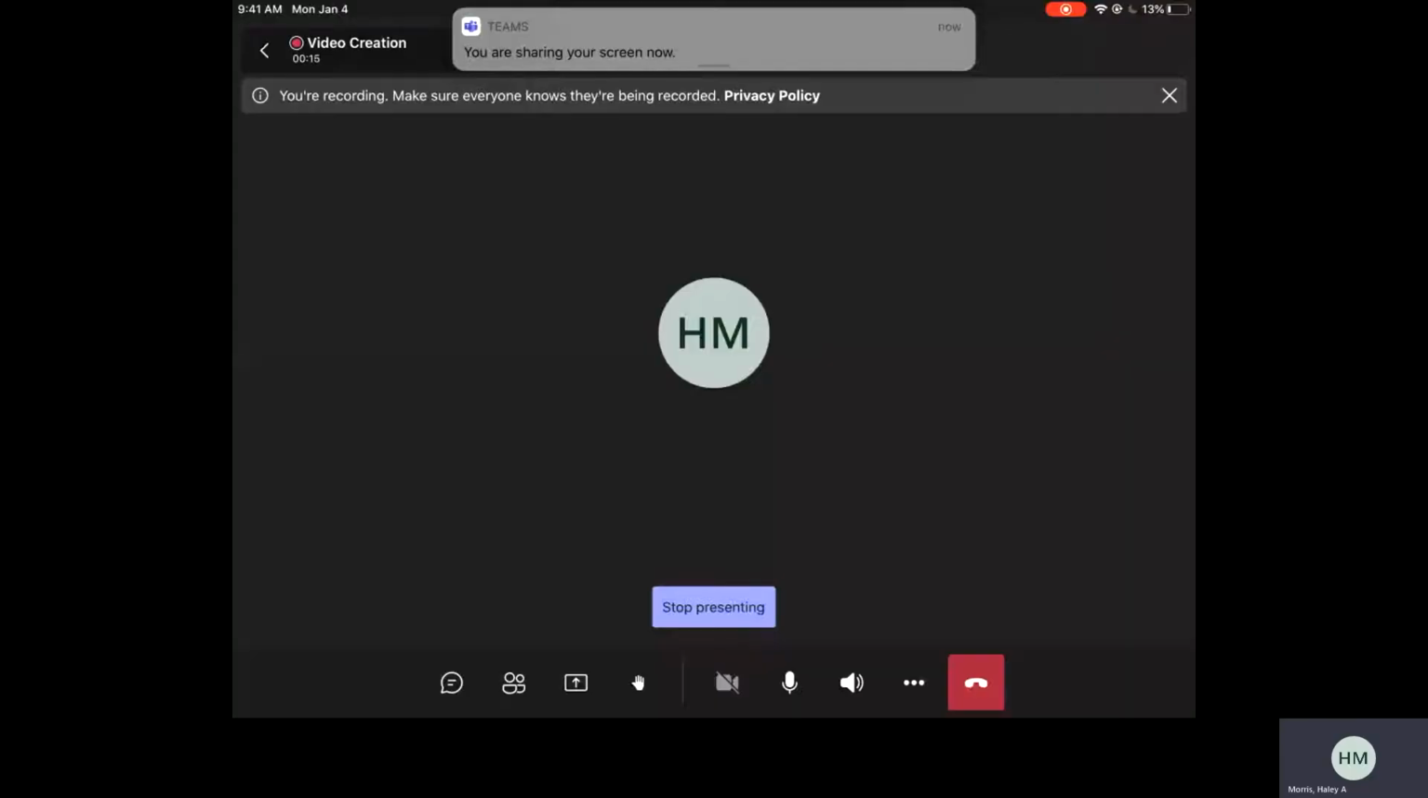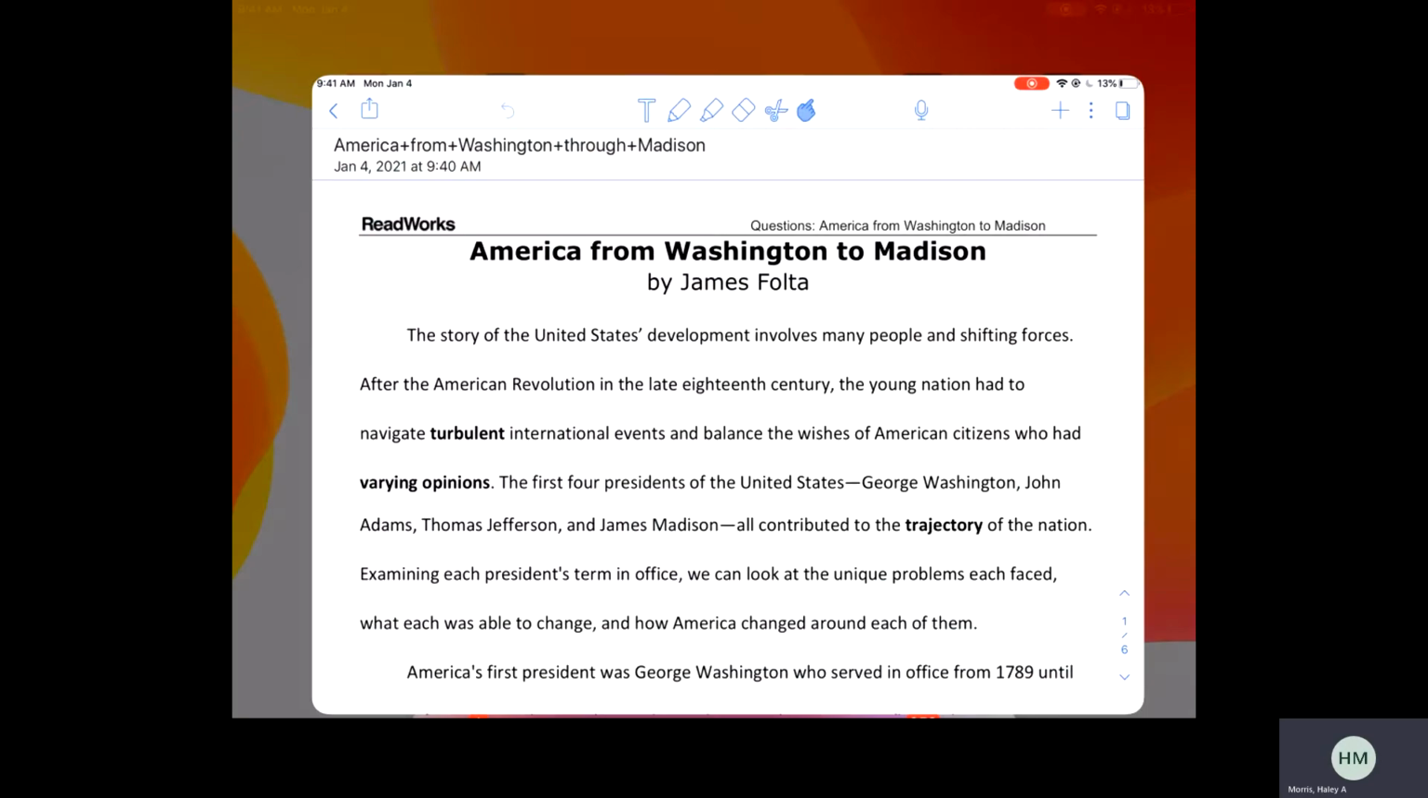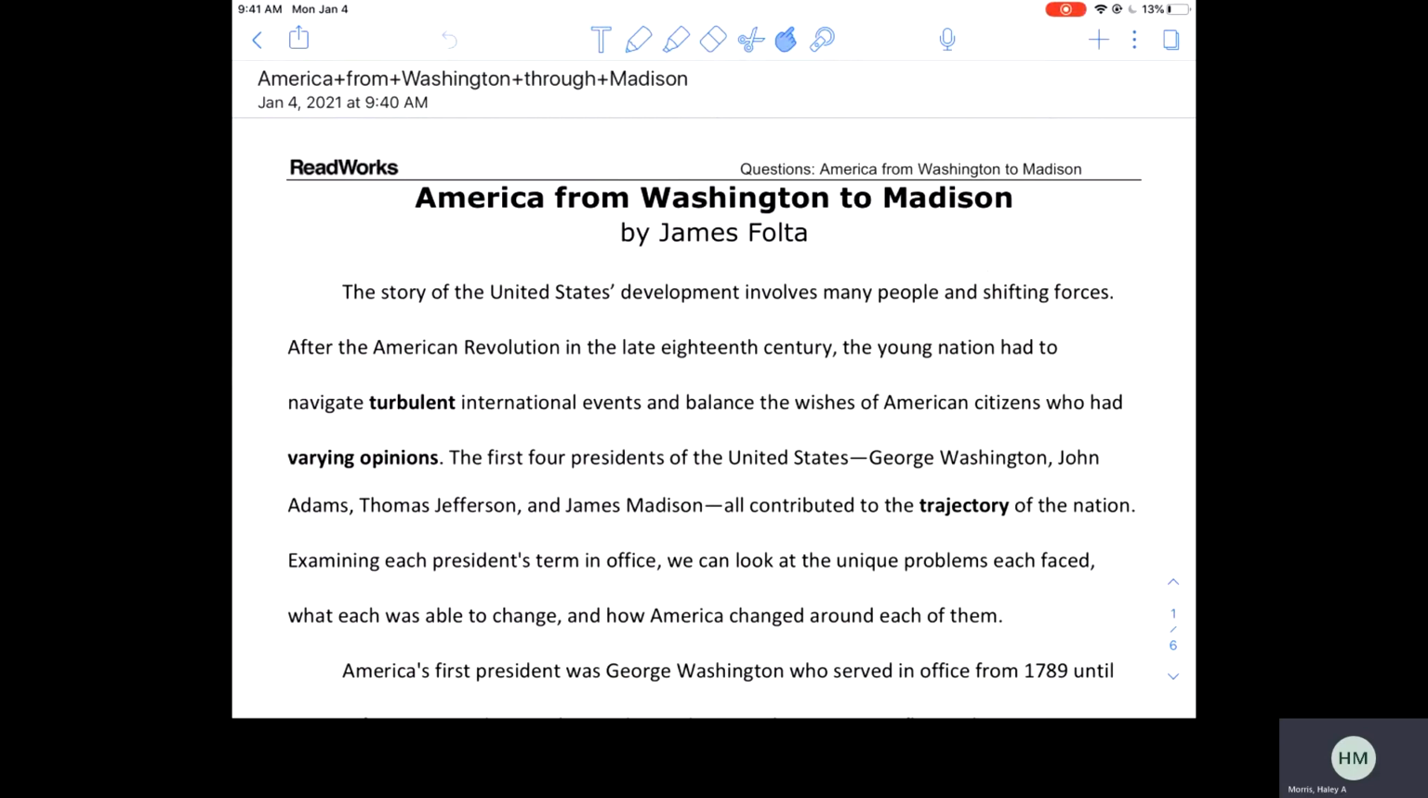Hello, everybody. For today's assignment, you have a reading assignment on your Canvas page called America from Washington. I think on your page it says from Washington to Adams. It's supposed to be Washington to Madison. When you click on the link, it says the right thing.